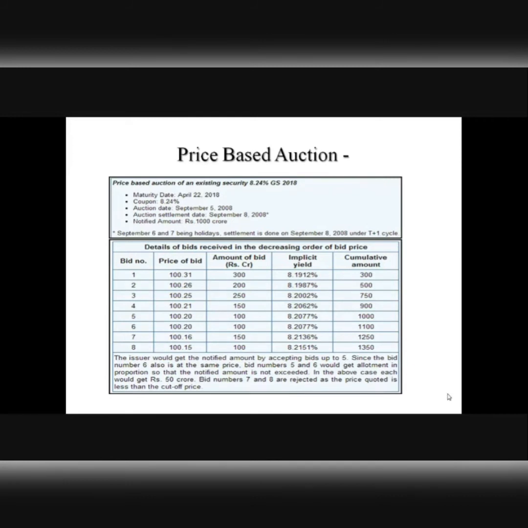The main difference in yield and price based auctions is the manner in which bids are sorted to arrive at the cutoff price. The main difference is basically in the nomenclature. In one case, the bidders can bid for yield. In the other case, they are allowed to bid for price. But the fundamental difference is the manner in which the cutoff price is finally decided. In the earlier case, the yield based auction, it is decided by arranging the bids in ascending order. But in the latter case, which is the price based auction, bids are arranged in descending order to find out the cutoff price. Am I clear? So that's how yield based and price based auctions are conducted in the treasury bills or government securities market.